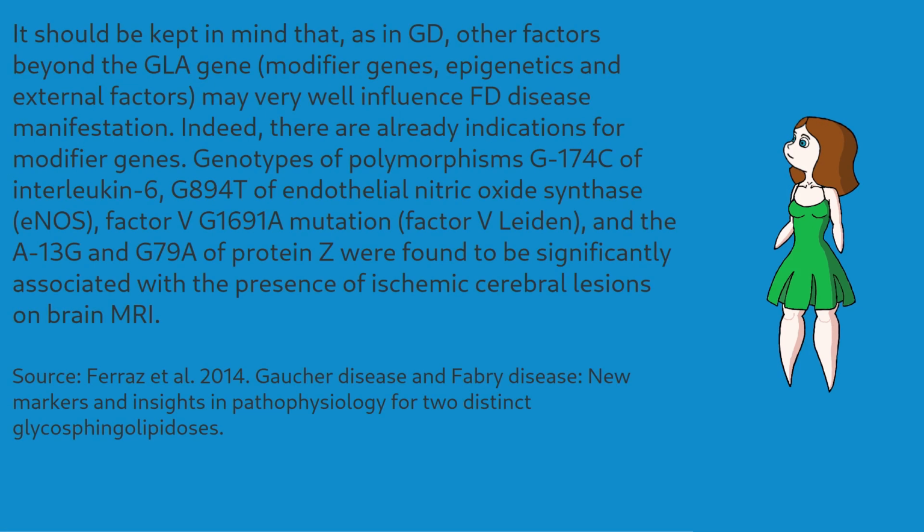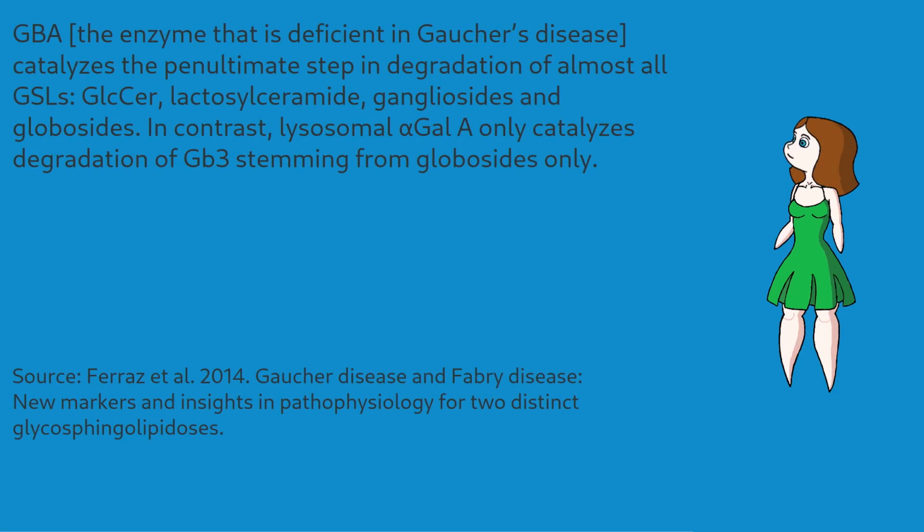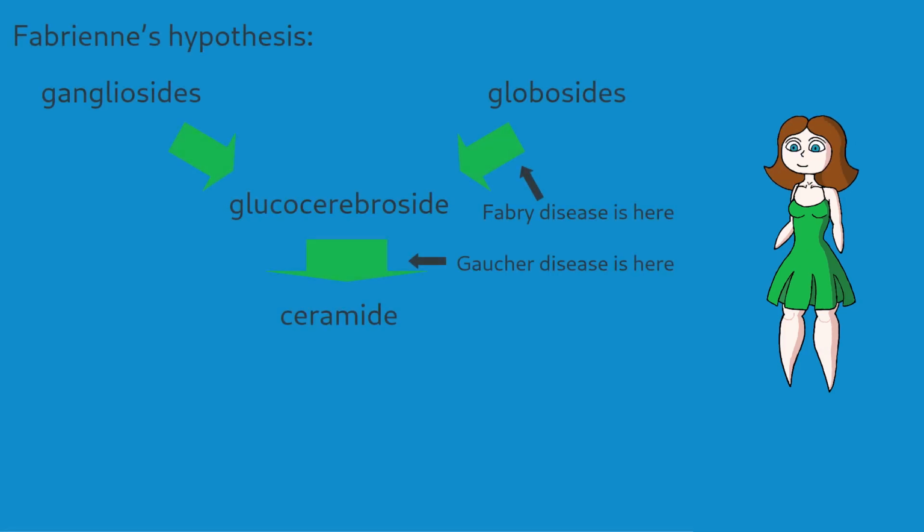Factor V Leiden mutations have been described as one of the factors that influence the Fabry phenotype. Is there a physiological system that is important for both factor V Leiden and Fabry disease? Protein folding sure is. The role of ER stress in Fabry disease might be greater than in other lysosomal storage diseases, like Gaucher's disease, for two main reasons. For one, compared to GB3 in Fabry disease, there are many more sphingolipids that degrade to glucocerebroside, the storage product in Gaucher's disease. Gaucher's disease is like a traffic jam on a busy freeway, and Fabry disease like a flat tire on an off-road.